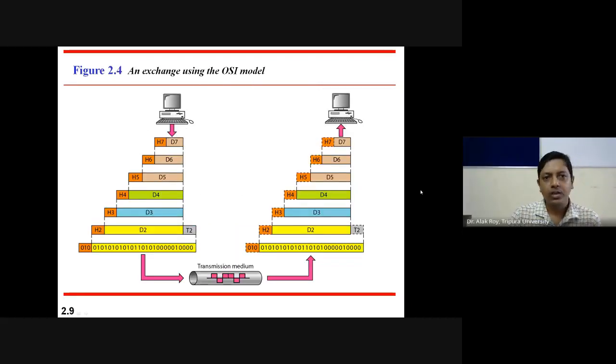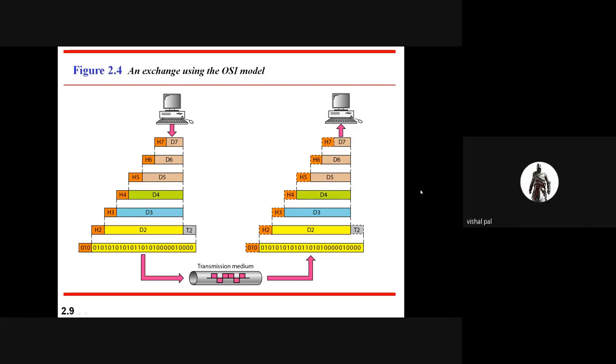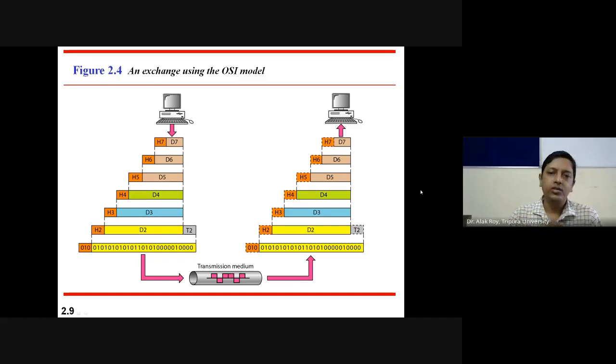Next, an exchange using the OSI model: how the data is delivered from the top to the bottom layer.